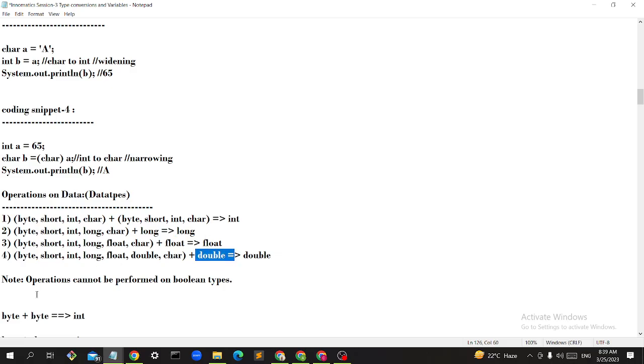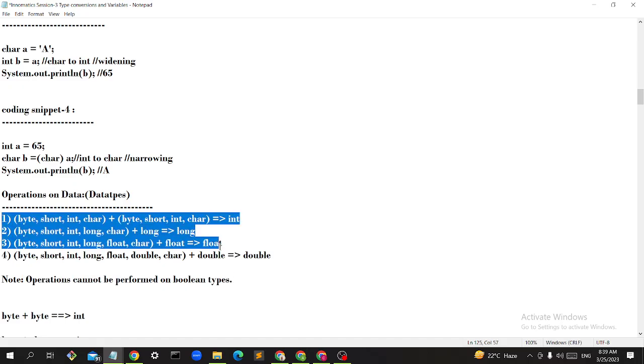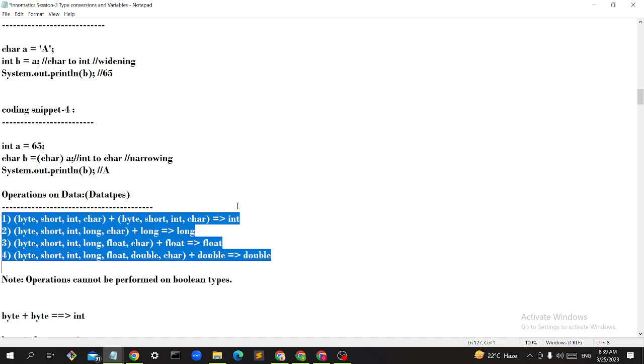Got it? Just as type conversions cannot be performed on boolean types, in the same way operations cannot be performed on boolean types. True plus true gets you nothing, it is not meaningful. So these are the operations on data types. Int plus int will give int only, and likewise long, float, double. Anything with a bigger type will give the bigger type. Any doubts?